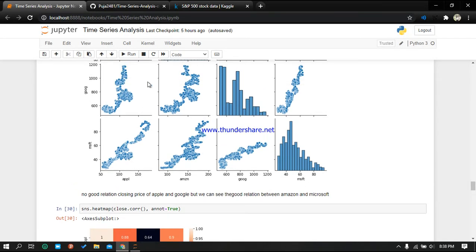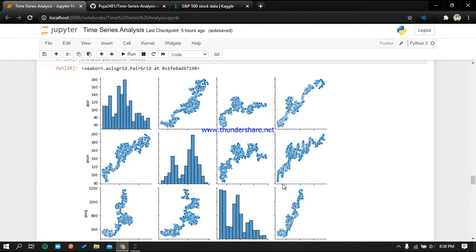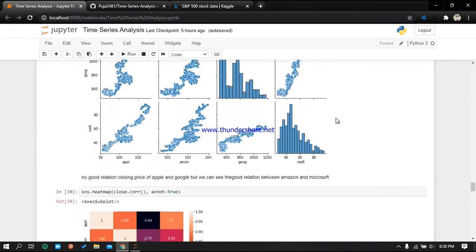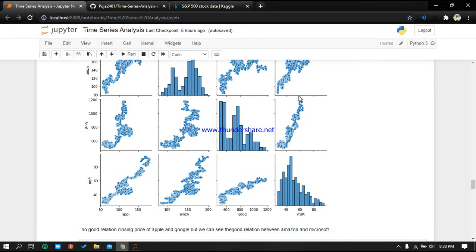Apple and Google, there is nothing correlated. But if you see Amazon and Microsoft, you can see a linear line, a linear progression, so we can say that there is a good relation. Similarly in this case Google and Microsoft.